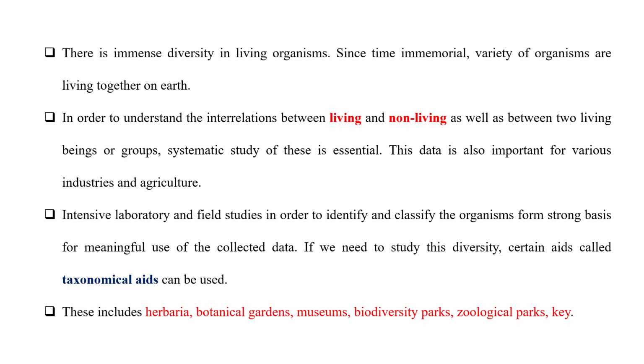In order to understand the interrelations between living and non-living, as well as between two living beings or groups, systematic study of these is essential. This data is also important for various industries and agriculture. Intensive laboratory and field studies in order to identify and classify the organisms form a strong basis for meaningful use of the collected data. If we need to study this diversity, certain aids called taxonomical aids can be used. These include herbaria, botanical gardens, museums, biodiversity parks, and zoological parks.